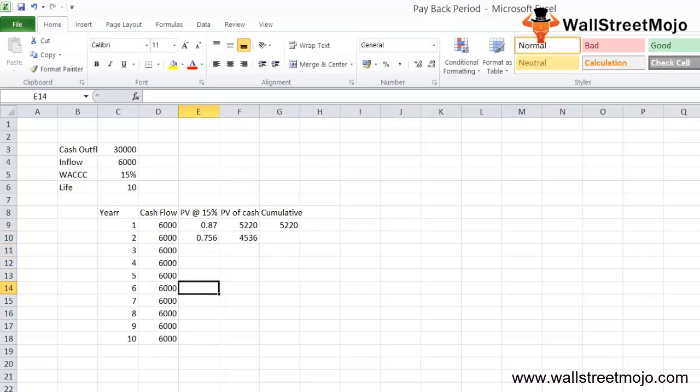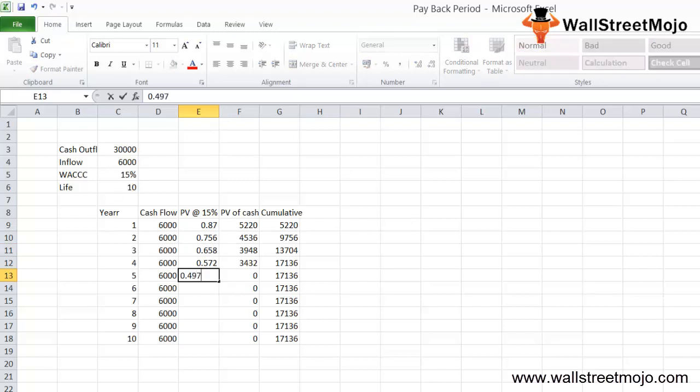This is just the present value factor. You need to calculate the discounted rate, and the present value of the cash flow is going to be cumulative. So in this fashion, you can just press Control D. I'll just write all the details: 0.658, 0.572, 0.497, 0.432.